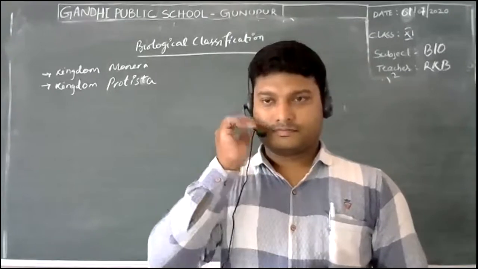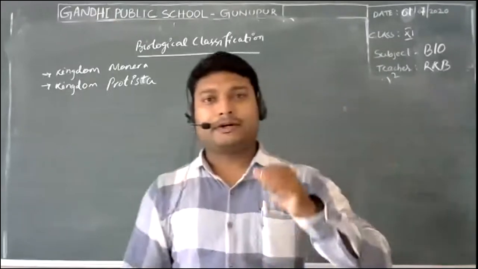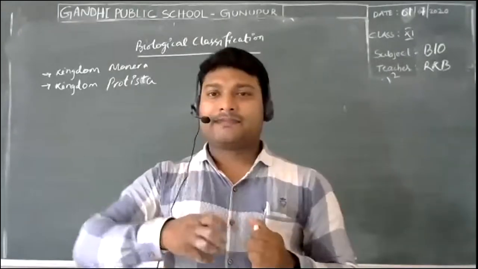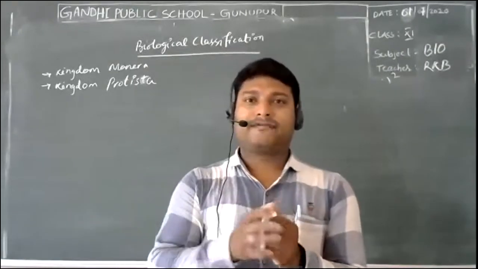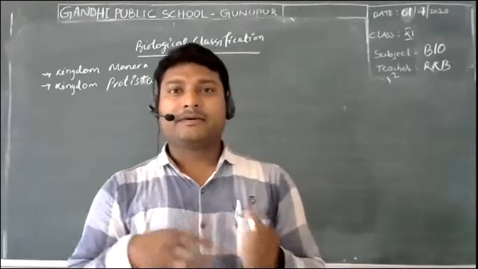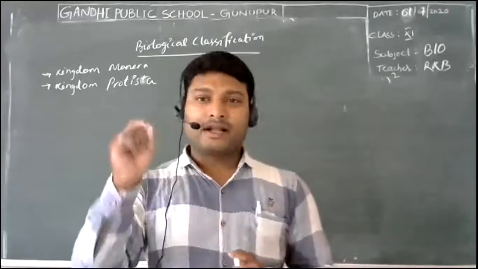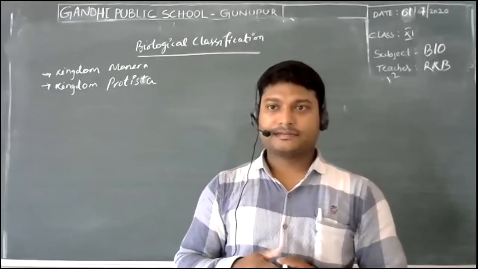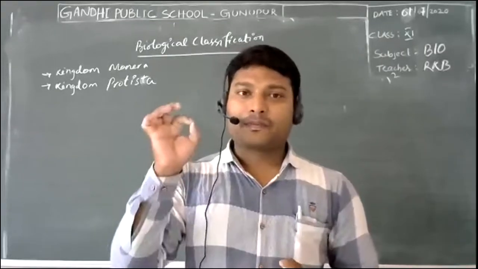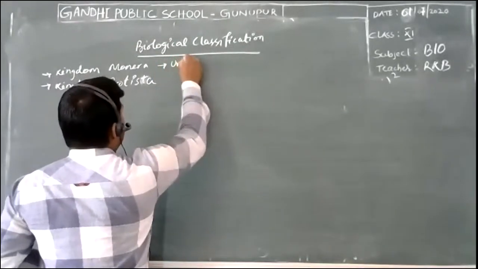Sir, in the Kingdom Monera, only prokaryotes are present. Okay, very good. Only prokaryotic organisms are present. Karyon refers to nuclei, and the primitive nuclei, right? When you have a nucleoid, this type of cells, prokaryotic cells, are they unicellular or multicellular? Unicellular, sir. Very good. So here we have to understand that Kingdom Monera is unicellular and prokaryotic.